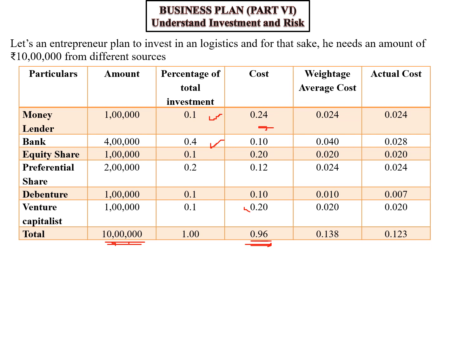Then we should know what should be the weighted cost of capital, or you can say the weighted average cost. Just multiply that 10% by 20% of the cost, then it is 0.024. Then accordingly you can find the weighted average cost of capital is 0.138, or 13.8% of cost you have to incur if you gather 10 lakh rupees from different sources.